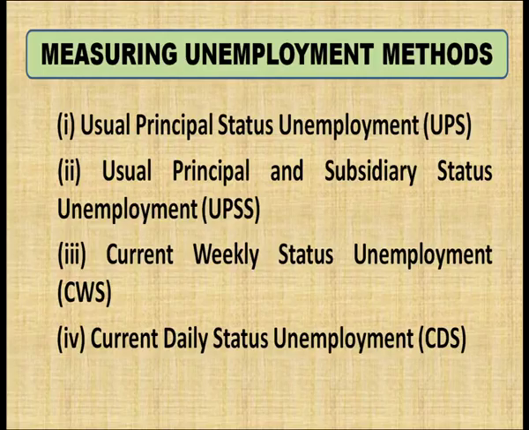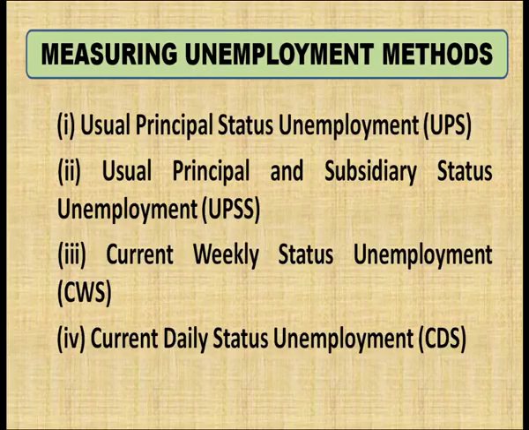Subsidiary activity may be those activities in which, if he is not getting the job in the principal activity, he will be part of some other organization. Maybe he will work with some accounting firm. So, in this usual principal status unemployment, the number of people who are unemployed in their principal activity will be counted and the resultant figure will be the usual principal status unemployment at that particular time.